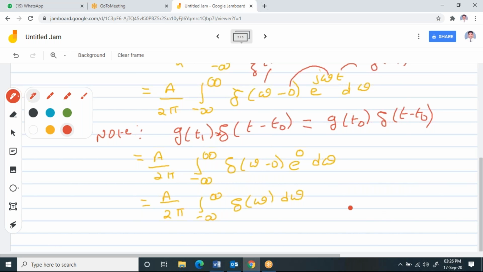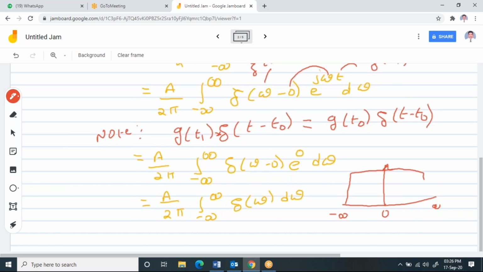Now if you observe, the area under the curve with an impulse function at 0, and you are going to find the area from minus infinity to plus infinity. This entire portion you are finding the area, in that 0 is also included, so the area under the curve should be equal to 1, which you already know.